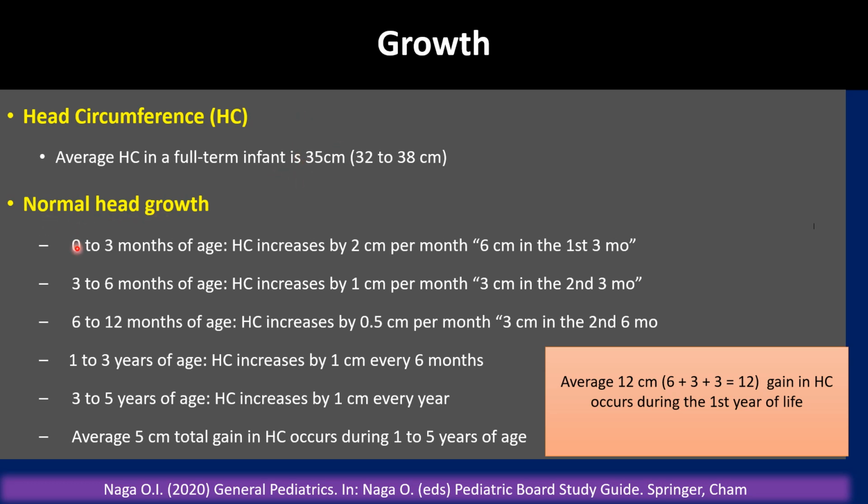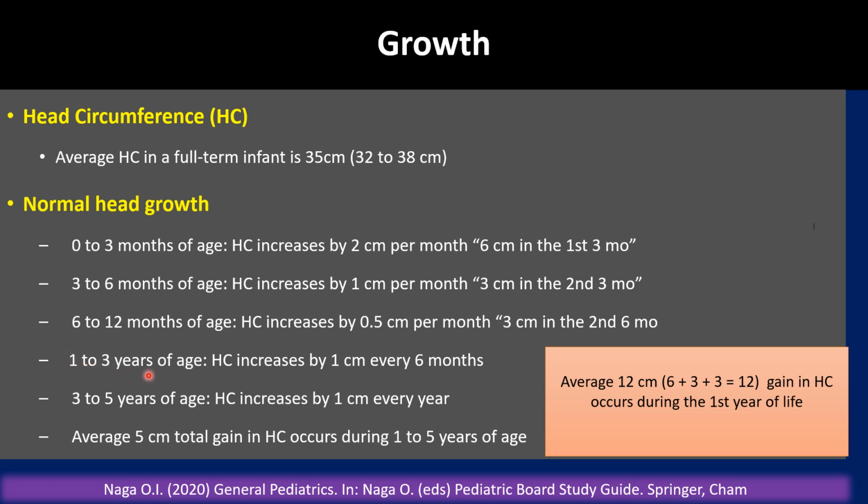Normal head growth from 0 to 3 months of age, head circumference will increase by 2 centimeters per month. This will give you 6 centimeters in the first 3 months. Between 3 and 6 months, the head circumference increases by 1 centimeter per month. This will give you 3 centimeters in the second 3 months. Between 6 and 12 months, the head circumference increases by 0.5 centimeter per month. This will give you 3 centimeters in the second 6 months.